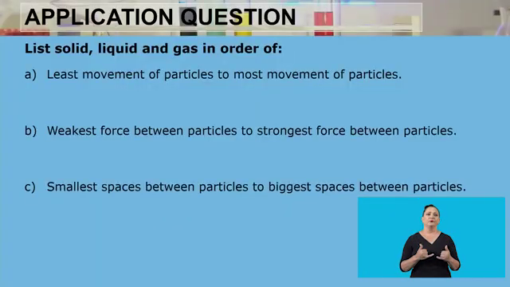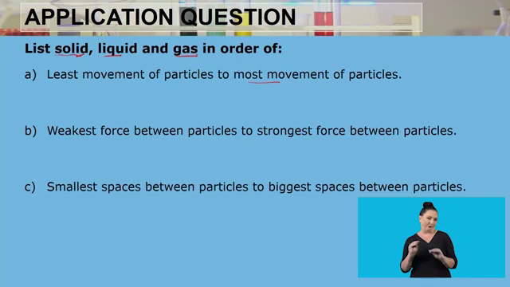So now, another question here is, we know that matter can exist as solid, liquid, or gas, in all three states of matter. We then need to list them from the least movement of particles to the most movement of particles. So looking at these particles, the solid, the liquid, and the gas, we need to arrange them in such a way that they are moving from the least movement to the most movement. Which ones of the three have the least movement, and which ones have the most movement between them?